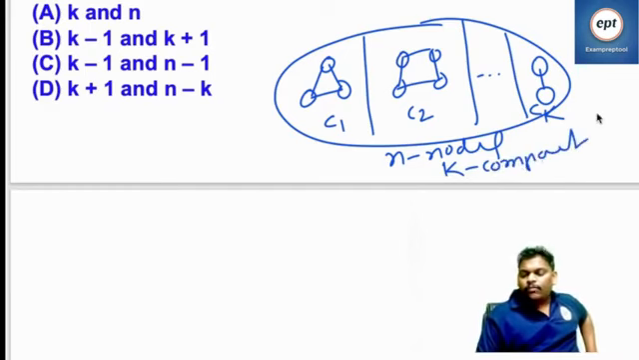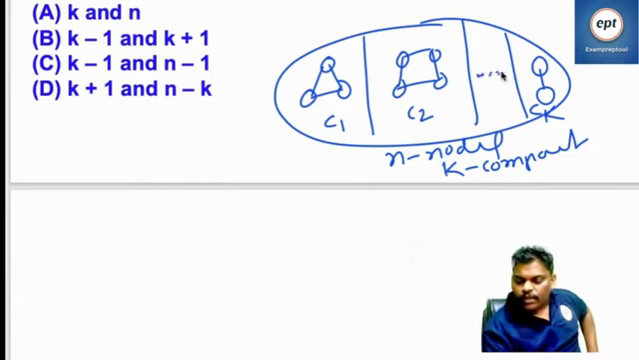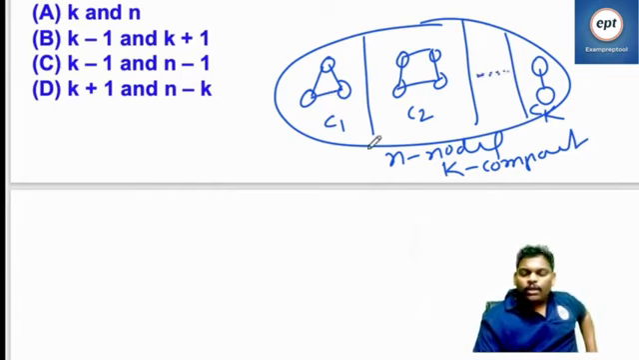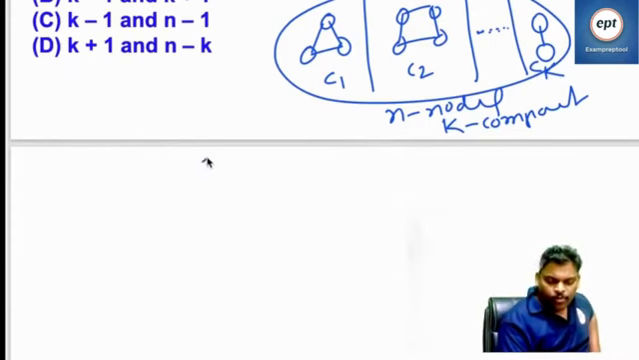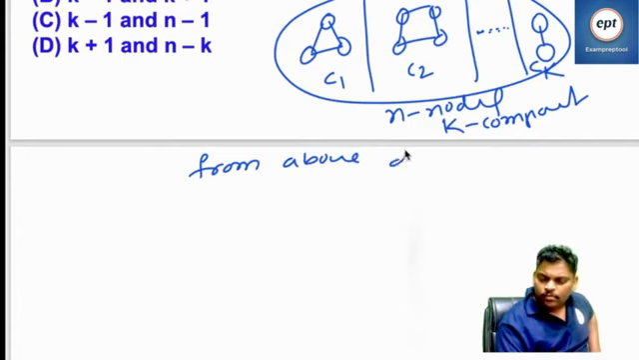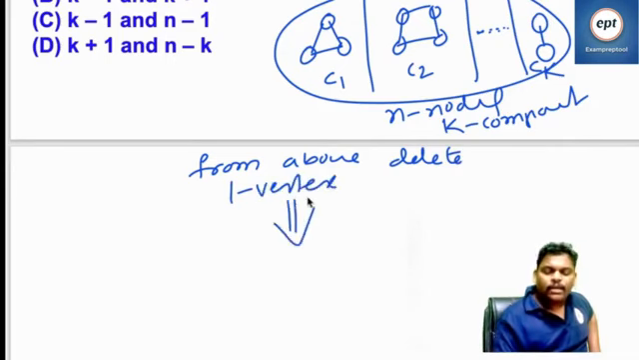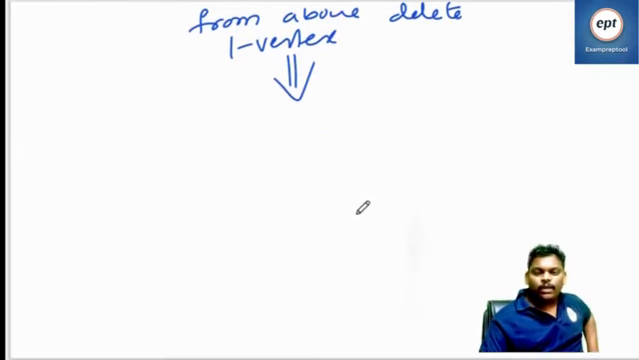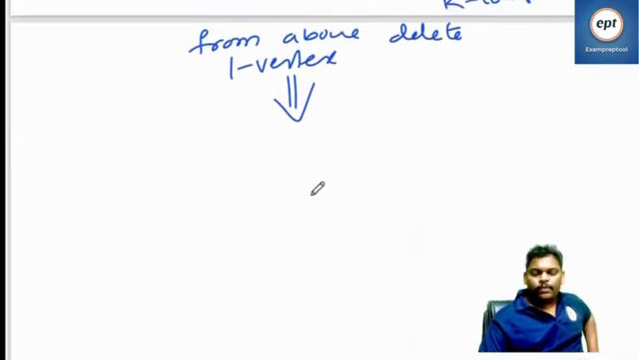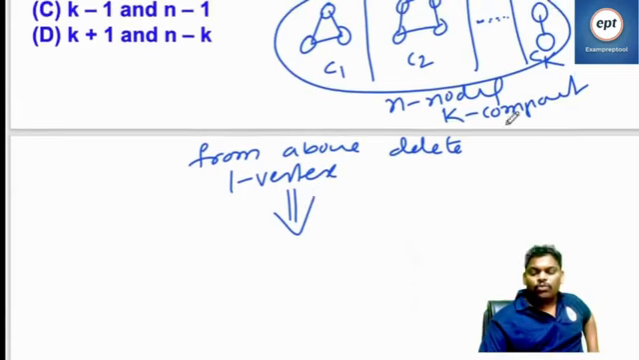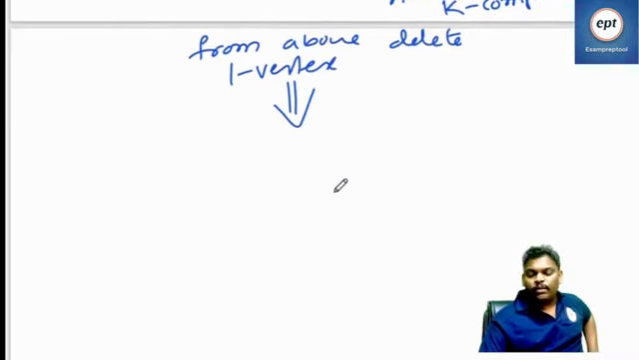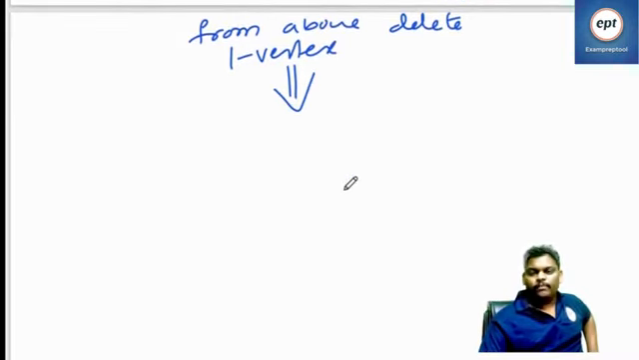And he is saying, if I delete one vertex, then how many components can come? From the above graph, delete one vertex. Then how many minimum components can come? How many maximum components can come?